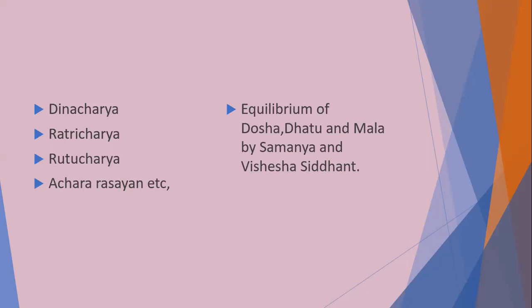Vruddhi means when there is an enhancement of dosha, dhatu and mala, an increased state, then we can use the opposite drugs which can reduce the dosha, dhatu and mala.